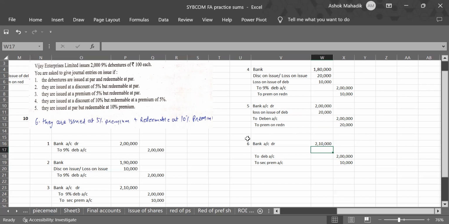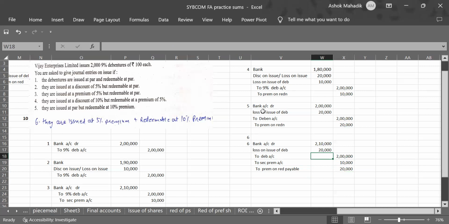Now record that second half. Redeemable at 10% premium. So loss on issue of debentures to premium on redemption payable. This word payable may or may not be written, it's okay. How much? 10%. 10% of what? 2 lakhs. So 20,000. So I have shown you the simplest way of recording entries relating to issue of debentures, including conditions of repayment. I hope you understood the entries.